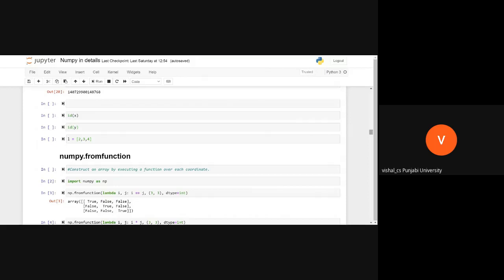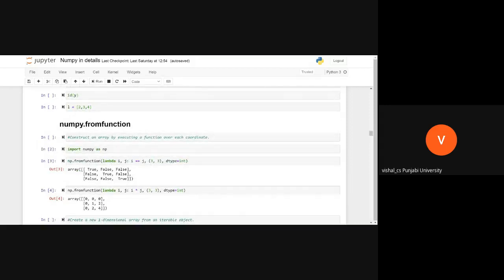What does that mean? Within the arguments of fromfunction, we should give an argument that is a function, from which we will create an array.